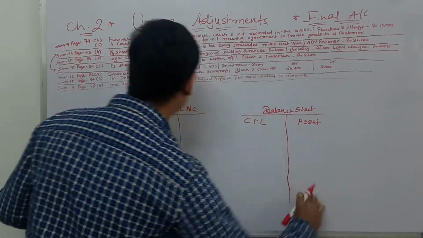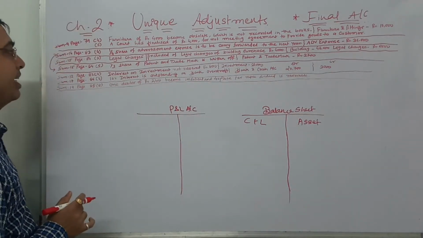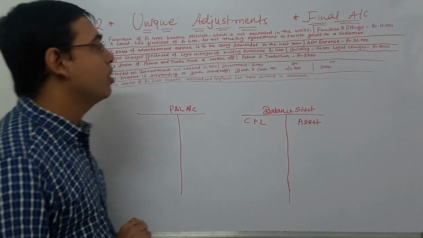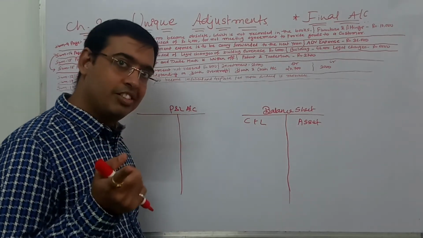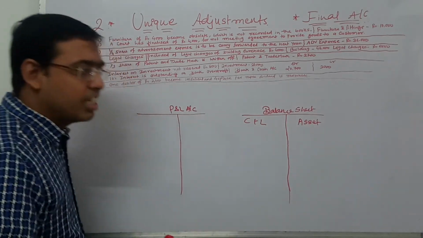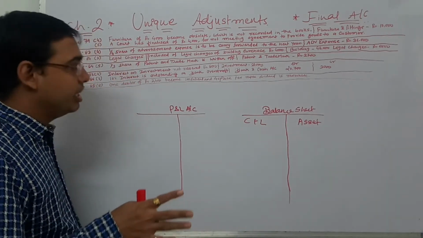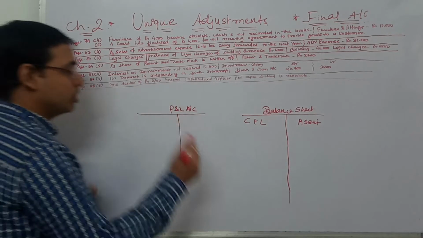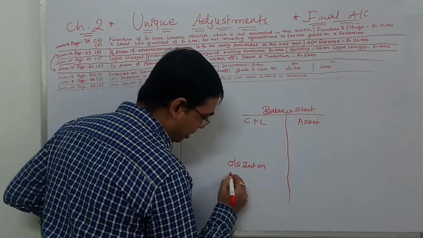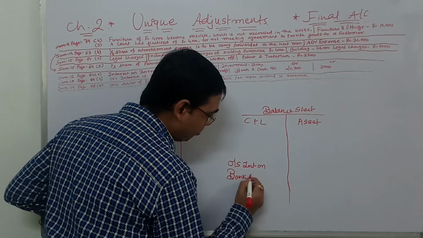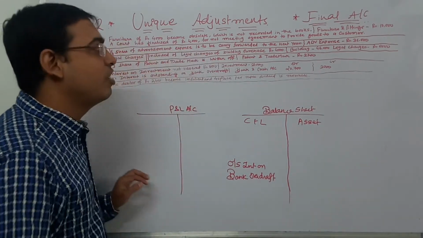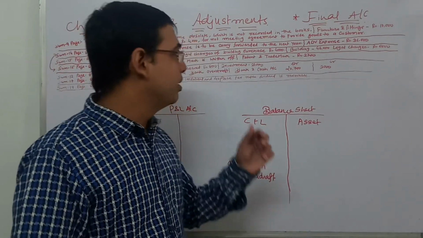Now Betaji, go to sum number 17, page number 86 of similar kind, adjustment number 4. 10% interest is outstanding on bank overdraft. We have understood receivable, now it is of outstanding. Because it is outstanding, it is our liability. So we will write it down, outstanding interest on bank overdraft. Here something tricky is there, that's why I have taken this adjustment.